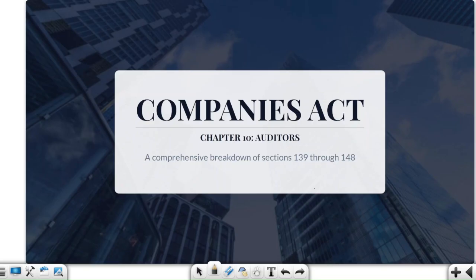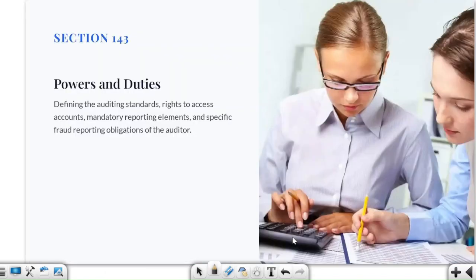That is chapter 10, auditors, in which we are going to cover from section 143. Okay, so let's begin with today's class. In this particular section we are going to talk about the powers and duties of our auditors. We are basically going to talk about auditing standards, right to access accounts, mandatory reporting elements, and specific fraud reporting obligations of the auditors.